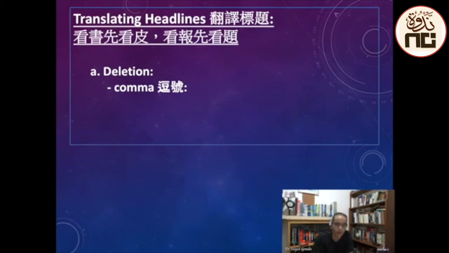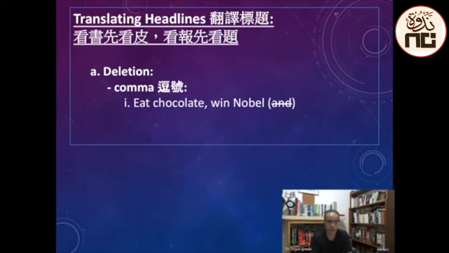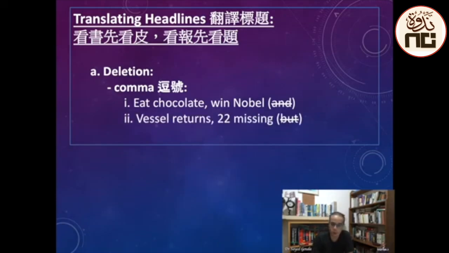For example, look at this headline: Eat chocolate, win Nobel. So the comma here means eat chocolate and win Nobel. Or, Vessel returns, 22 missing: vessel returns but 22 missing. The comma here means but, and in the first sentence it means and. Or you say, Girl, 2, survives fall. So the comma here means girl who is 2 survives fall.